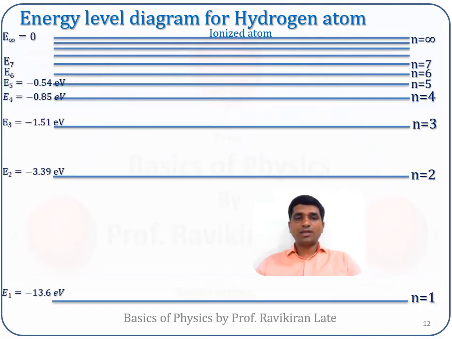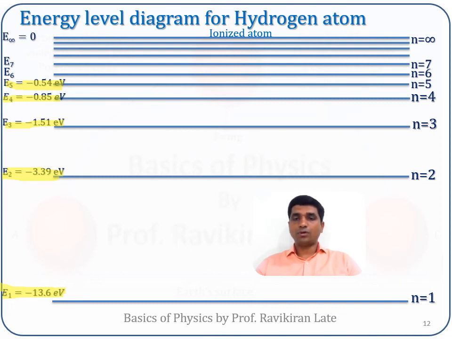Now in this one, on the left hand side, I have shown these energies. E1 is equal to minus 13.6, E2 is equal to minus 3.39 electron volt, E3 is equal to minus 1.51 electron volt, E4 is equal to minus 0.85, E5 is equal to minus 0.54 electron volt.